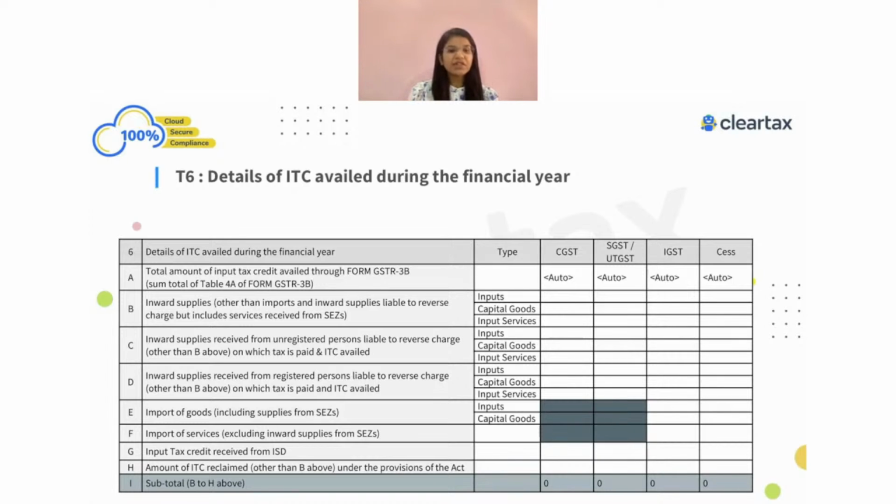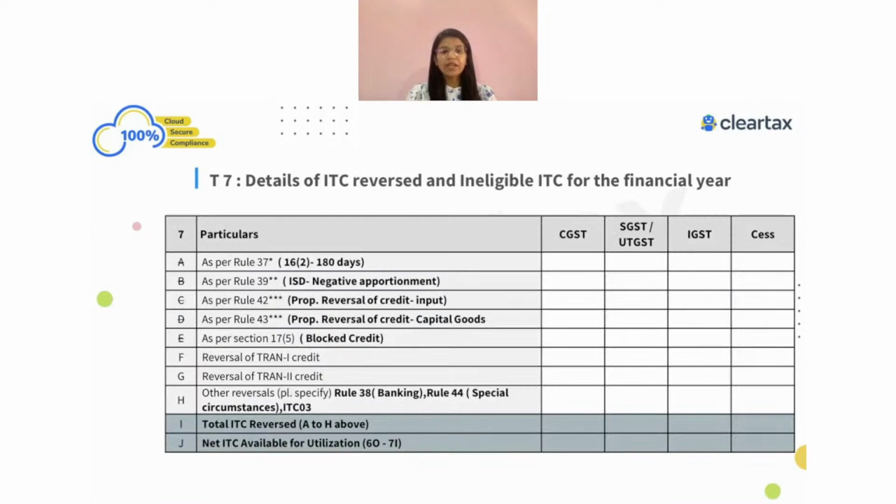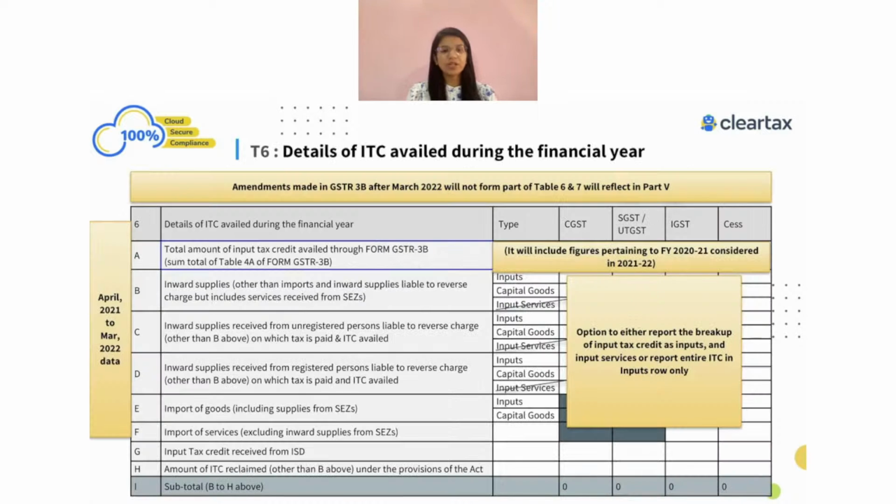Second, under this reverse charge ITC also, you don't know how much is from the registered and how much is from the unregistered. So just to ease the compliance, for such cases, where you just don't have the information, the government has made it optional in nature.